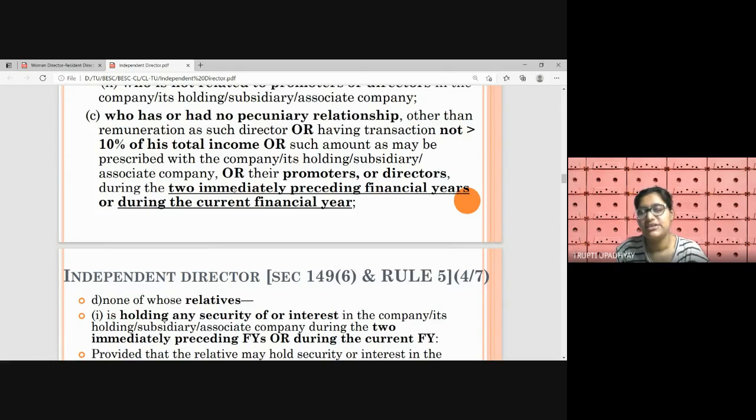And if any transaction is happening between the ID and the company or HSA or promoter or director during the two immediately preceding financial years or during the current financial year, it should be less than 10% of his total income.